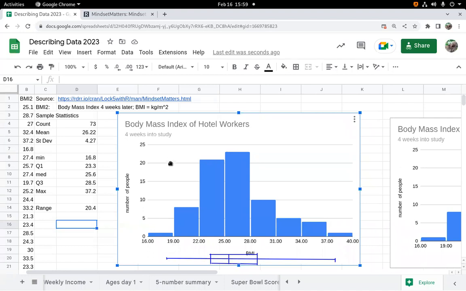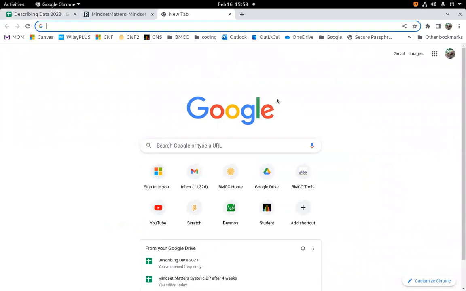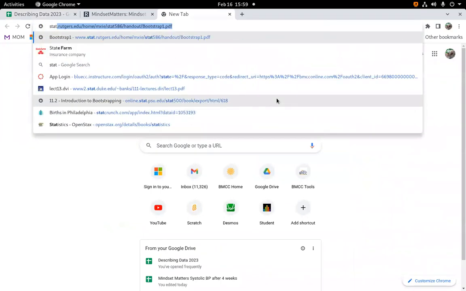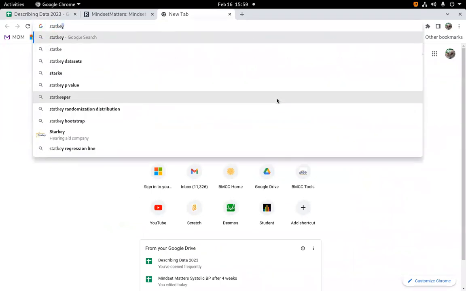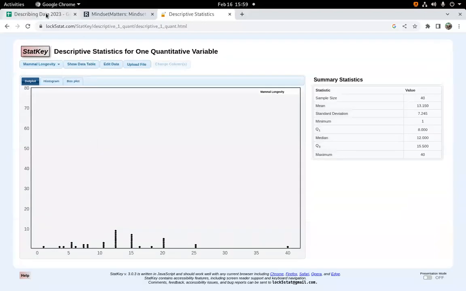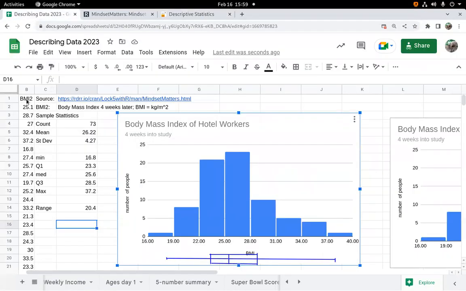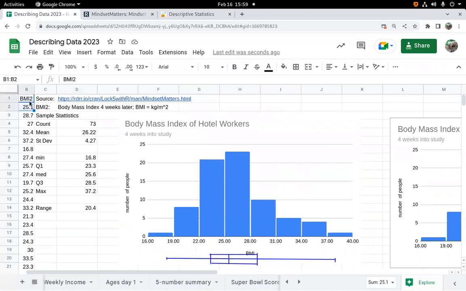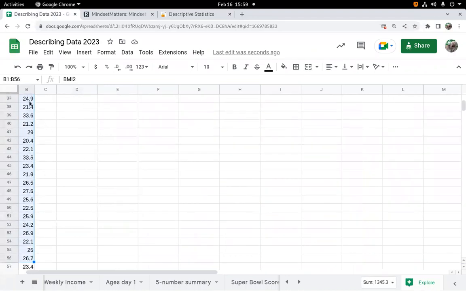All right, so if you didn't want to draw that by hand, my recommendation, my favorite box plot builder is at Statkey. So just search for Statkey, and Lock5 Statkey is what we want. And we're doing one quantitative variable. And what we do is just go grab our data, starting with the title, and then go down to the last number,